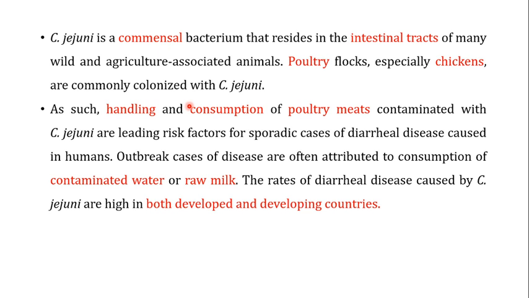Now, as such, handling and consumption of poultry meats contaminated with C. jejuni are leading risk factors for sporadic cases of diarrheal diseases caused in humans. So they are present in the commensal form in the intestinal tracts of the chicken, but if you are not properly dealing with them, that particular C. jejuni can enter into the poultry meat, and that is responsible for causing the diarrheal diseases in humans.